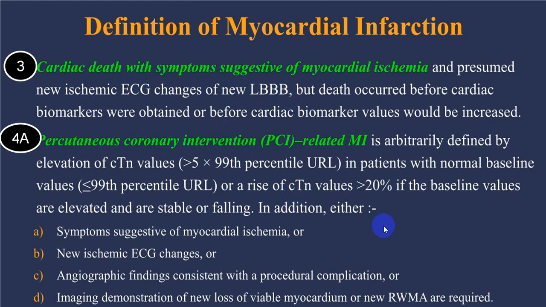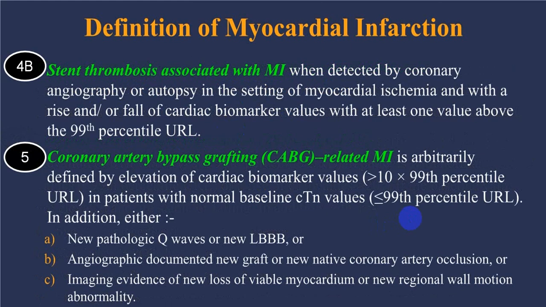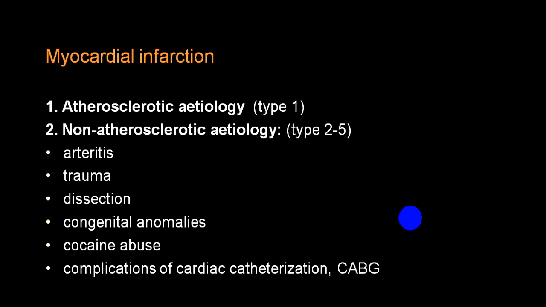We already mentioned 4A is PCI related, 4B is stent thrombosis, and 4C is restenosis of the PCI procedure. And if it is related to CABG, it is type 5. So type 1 is atherosclerotic, and type 2 to type 5 are non-atherosclerotic etiology.